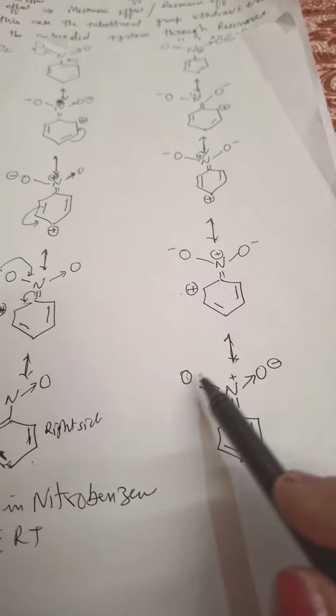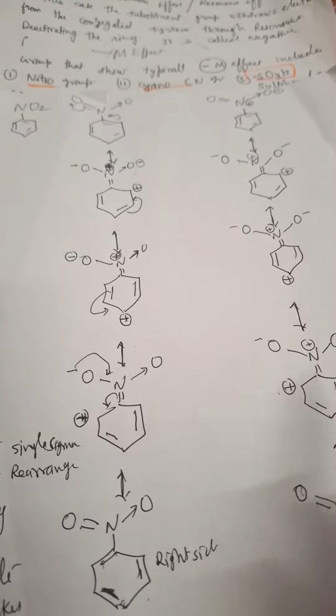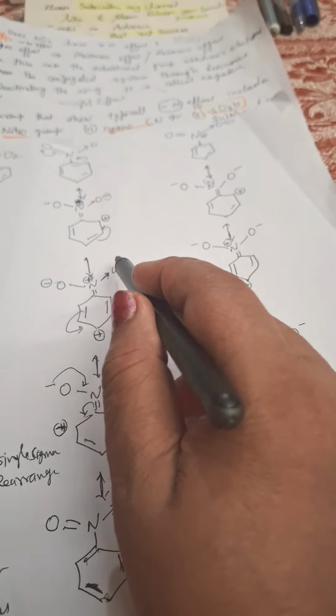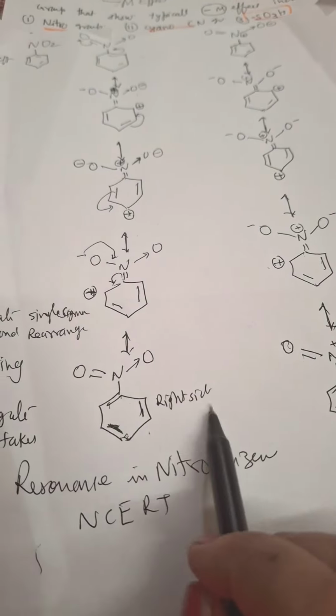So this is the resonance structure. In some countries they write both oxygens negatively charged. In India sometimes they do not write any charge on it, and sometimes they write the charge only here, not here. I mentioned this because students in many countries think it should be negative, so that the two positive and two negative charges are balanced. I was thinking like that also. Okay, so this is the right side.